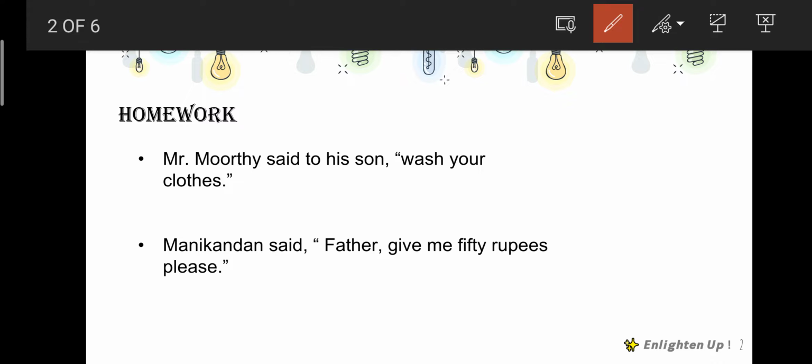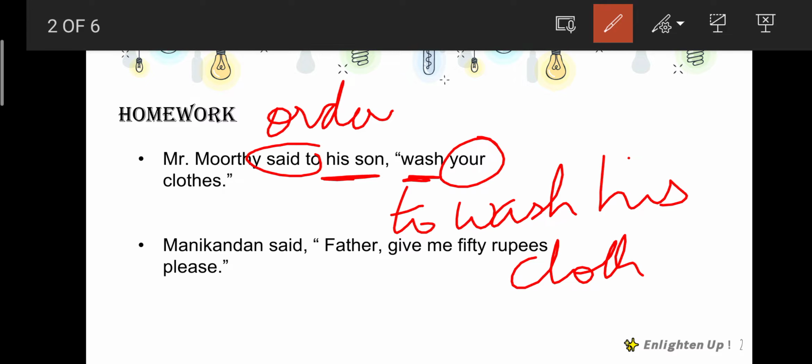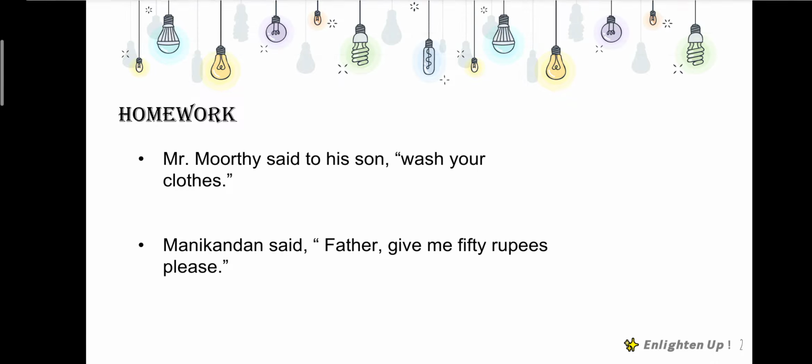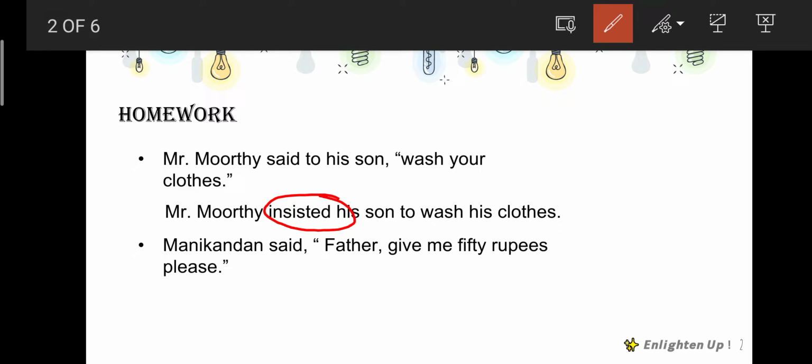So the first one is, Mr. Murthy said to his son, wash your clothes. Okay, so what is the reporting verb here? Said to. Wash your clothes is an order. So we can write Mr. Murthy ordered his son to wash, your will become his clothes, to-infinitive, right? So Mr. Murthy ordered his son to wash his clothes. Instead of ordered, we can also use insisted, right?